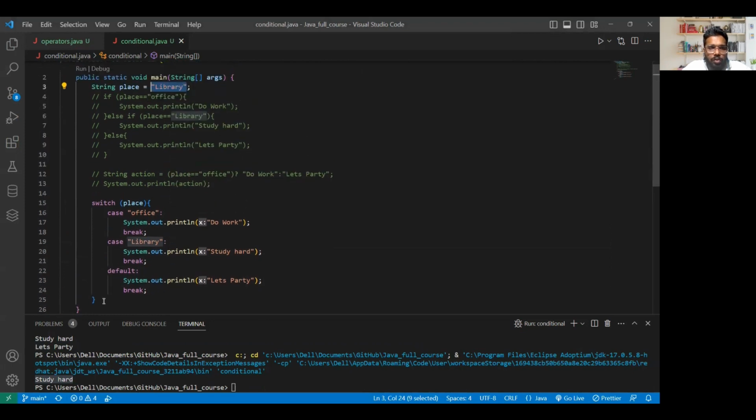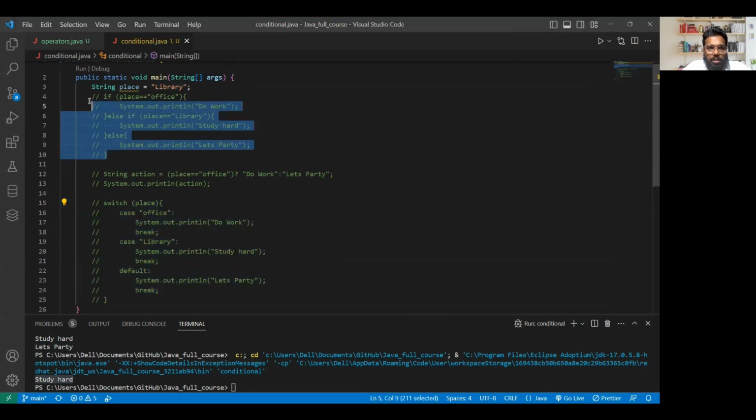Okay, so we just discussed our if-else statement with else-if also. These else-if blocks can be used multiple times. Apart from that, we also discussed the ternary operator and how it actually works. We have the question mark and colon.